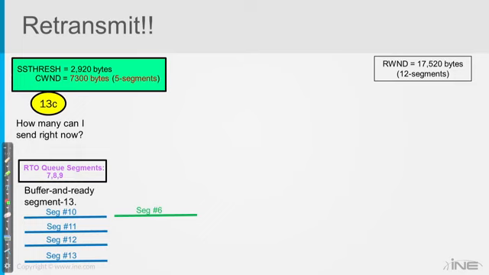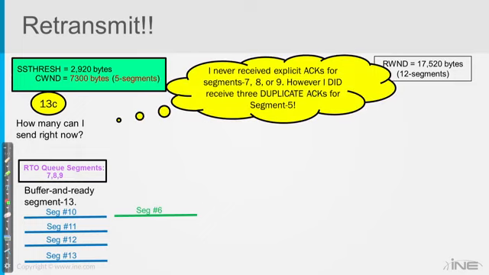And now he says, how many can I send right now? He says, okay, well, let's think about this. I never received, remember, the congestion window, let me just rephrase this. It's referring to how many outstanding bytes I can have. How many bytes can be out there in the world, and I haven't gotten acknowledgments yet for them. That's what this congestion window is really about. That's what we're looking at. Let me correct that error.